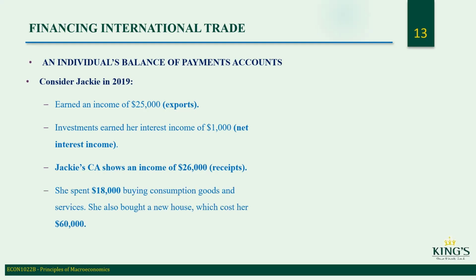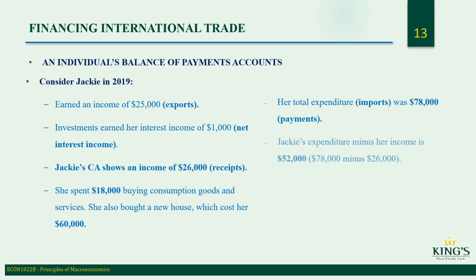And then she spent $18,000 buying consumption goods and services. She also bought a new house, which cost her $60,000. So those are expenses. Her total expenditure imports was $78,000 payments. So imports are the same as payments. So that's what we have to pay for with her income.